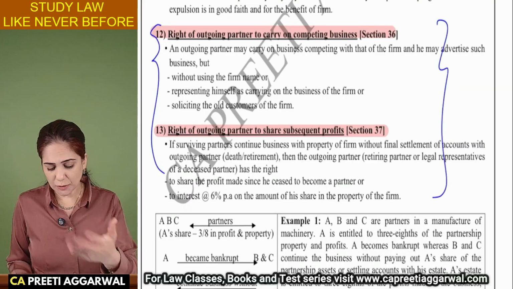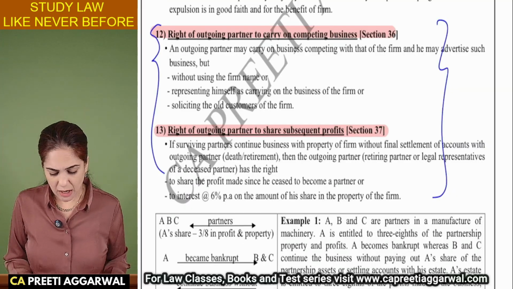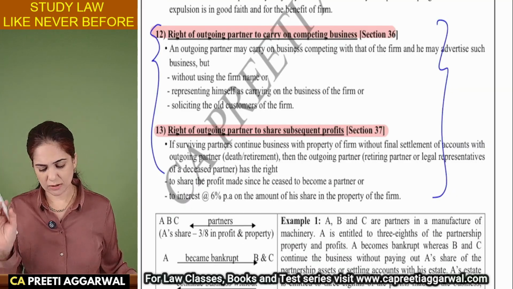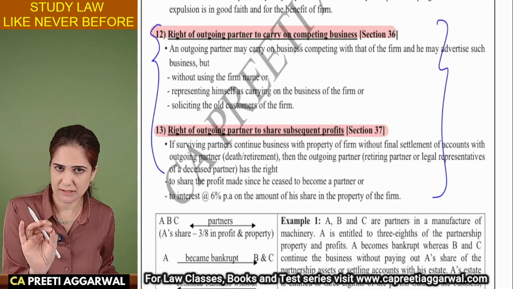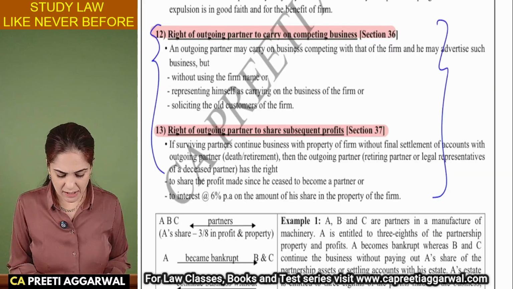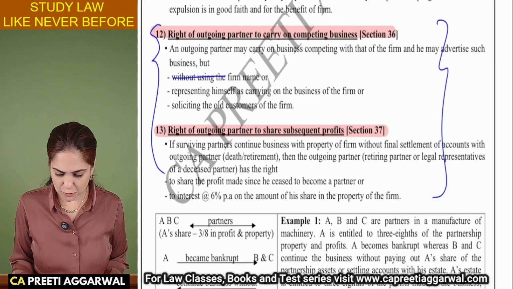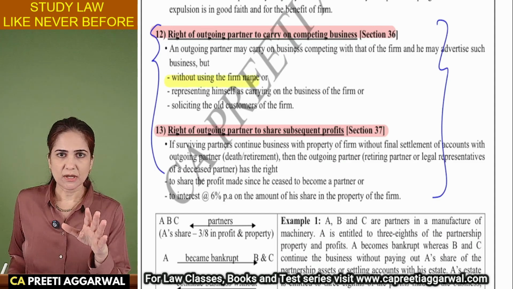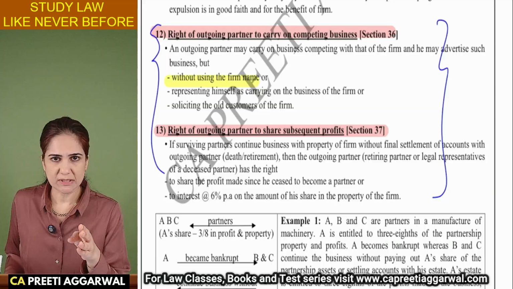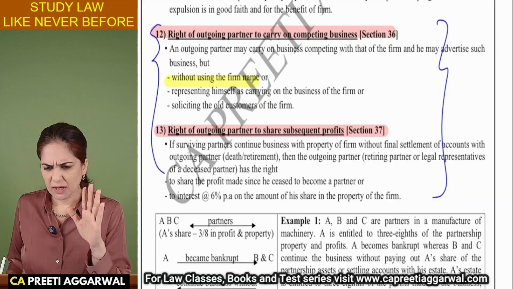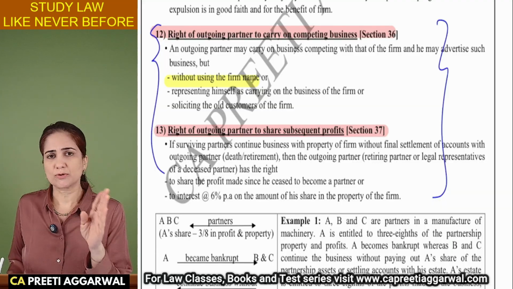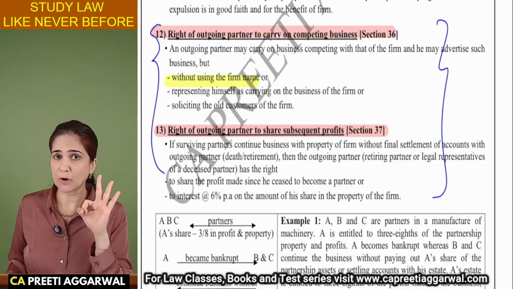Okay, and an outgoing partner cannot carry on a competing business unless he agrees not to use the firm's name. Now, a person has retired and wants to start a competing business, so we are saying, okay, we will allow you, but you have to make 3 promises.